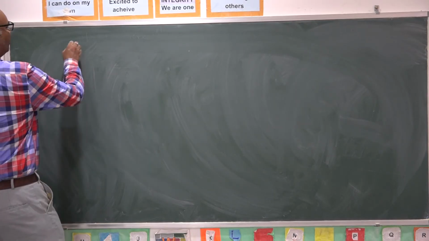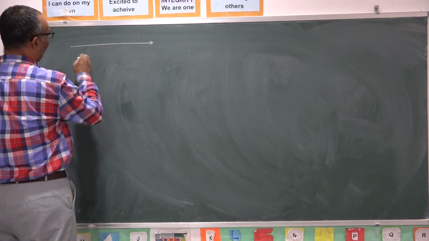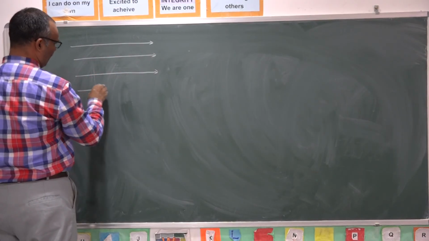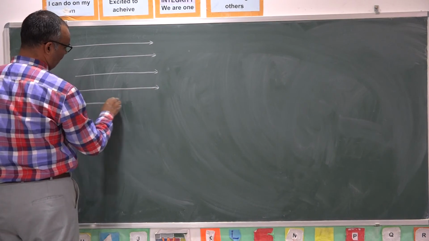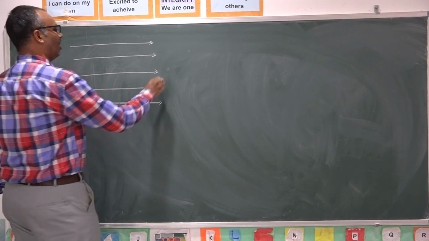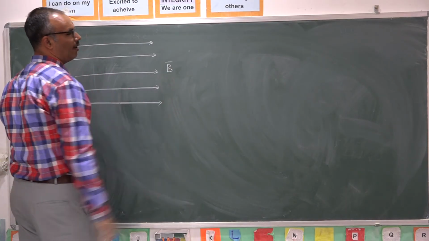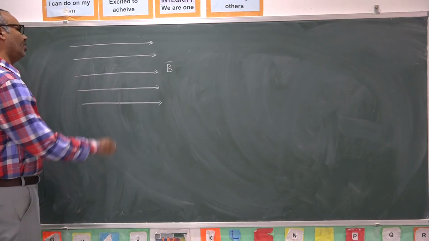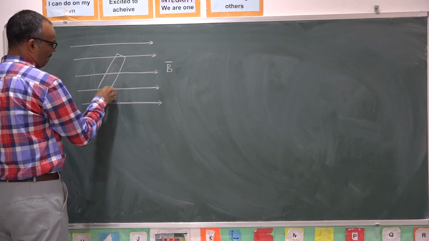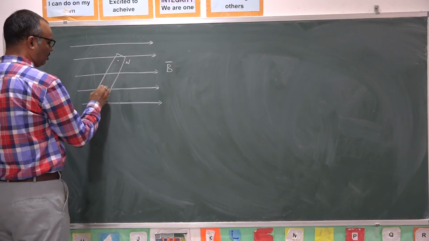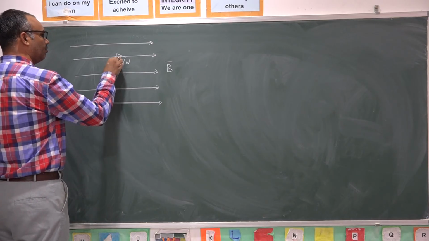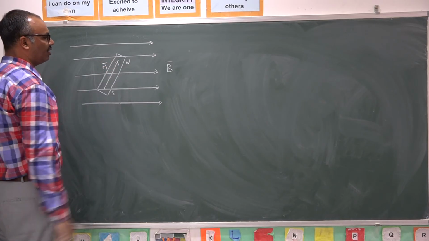If I consider a uniform magnetic field, this is the uniform magnetic field. This magnetic field is having magnetic induction B bar. If I keep a bar magnet like this, having north pole and south pole like this, south to north magnetic moment vector M bar is there.